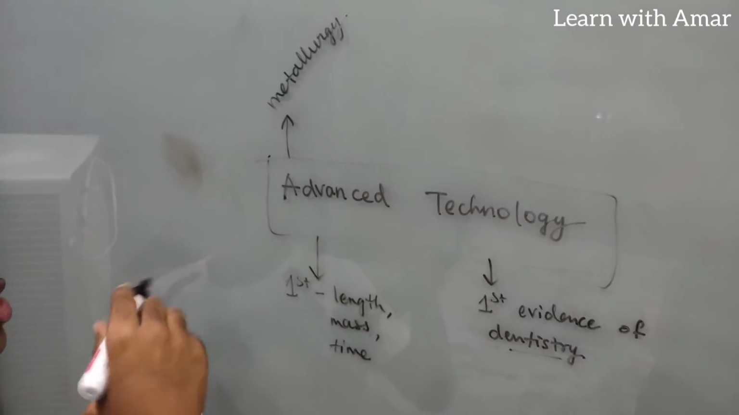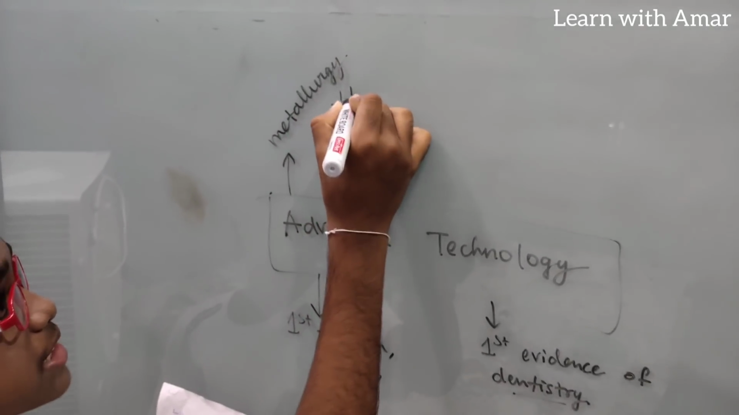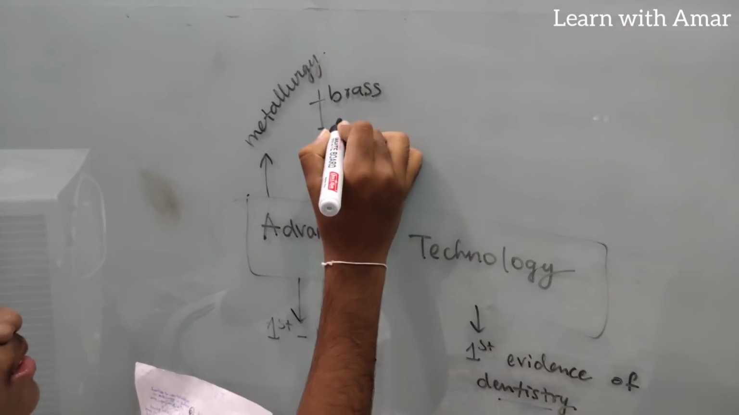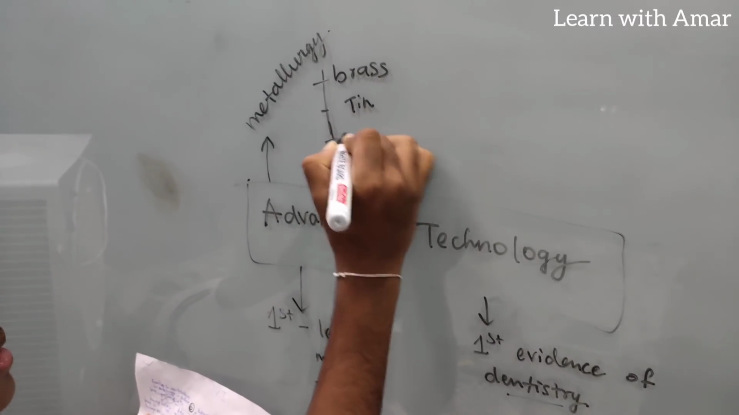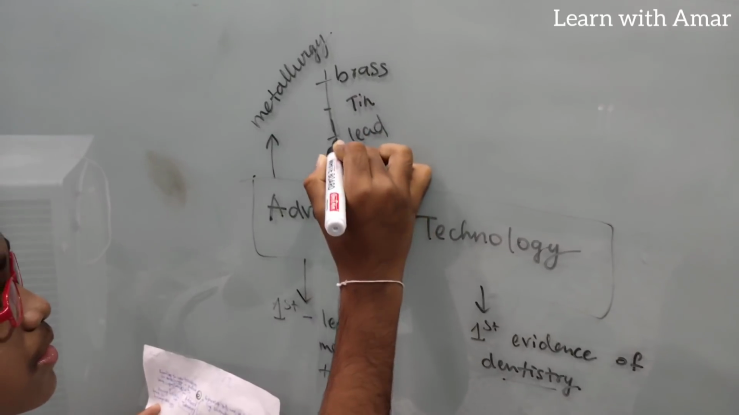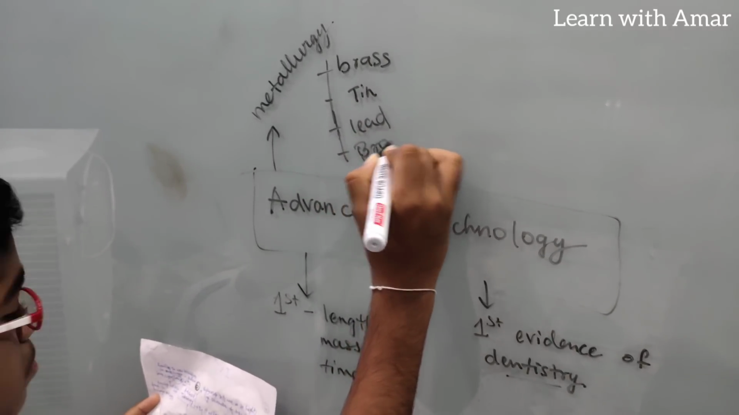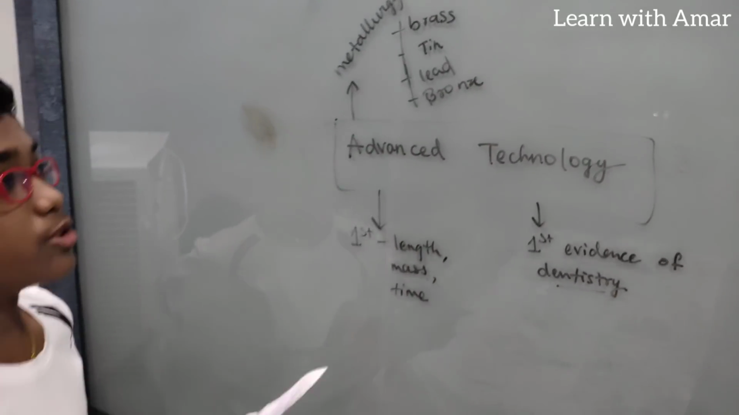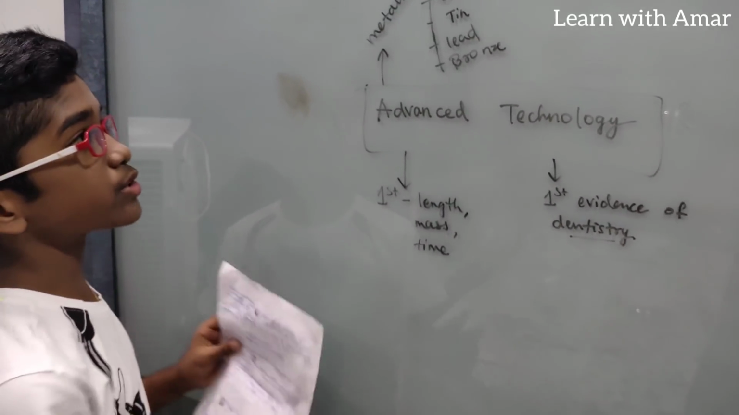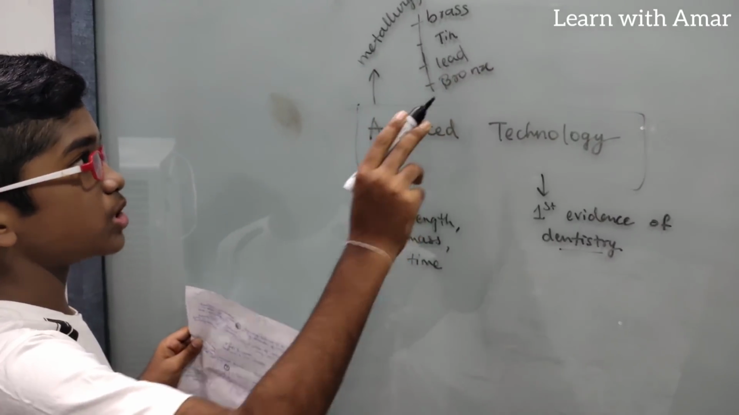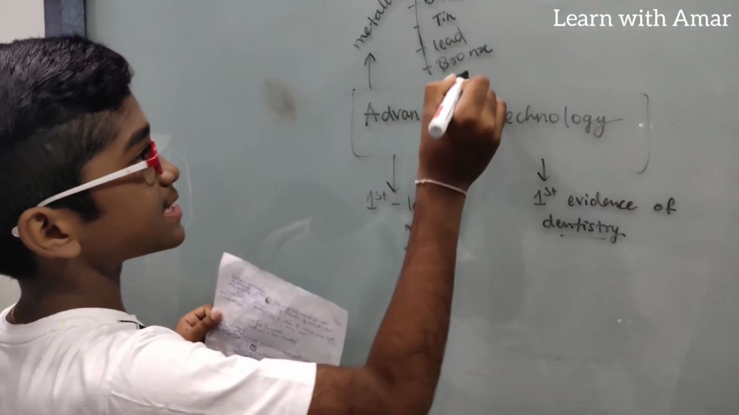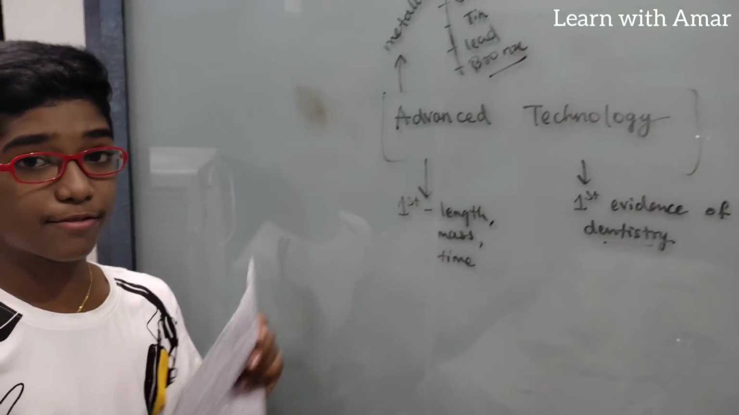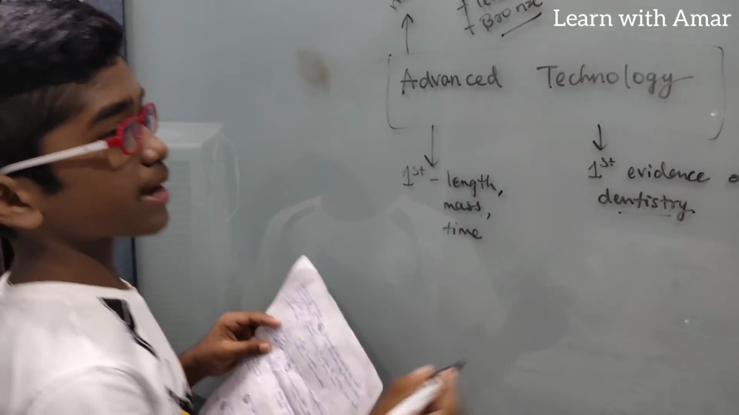Now as I said, metallurgy, they produced ornaments of brass, tin, lead, bronze, copper, etc. Right? They produced ornaments of brass, tin, lead, and bronze, etc. So as I said, this is a bronze period, so they should have made something special with bronze. So what did they make?